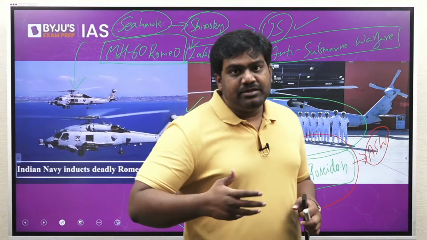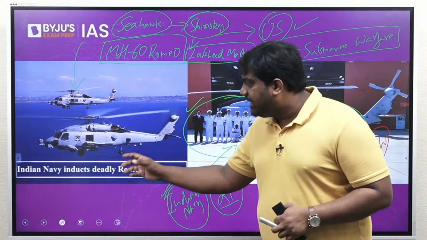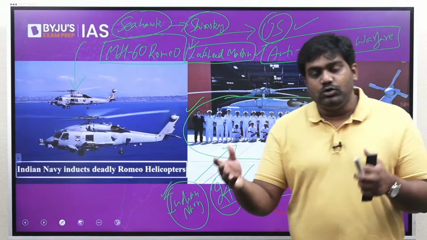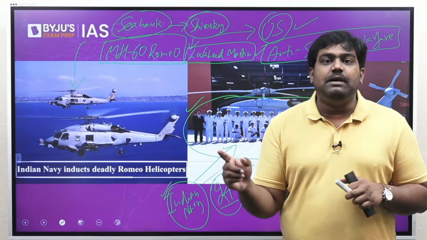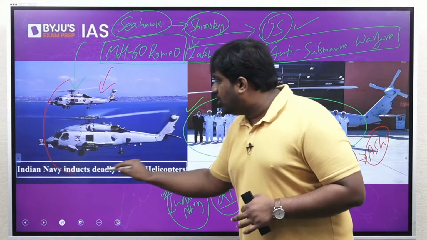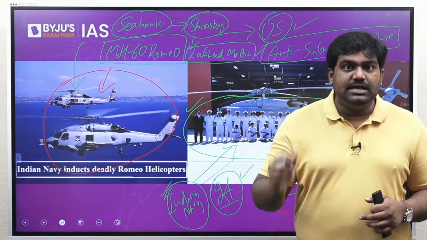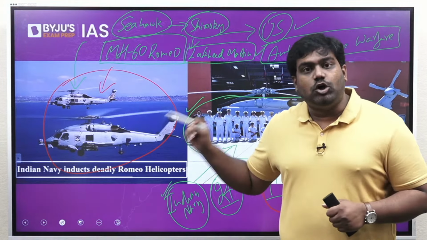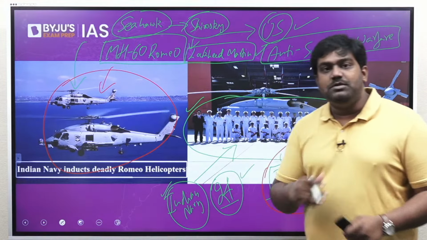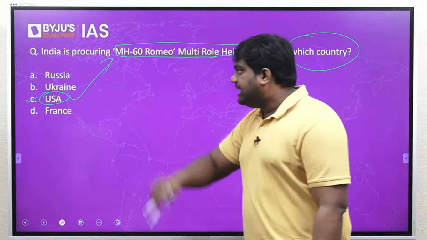So to further add strength to the capabilities of the Navy to target the Chinese submarines, India is procuring the MH-60R Romeo helicopters. So this deal was very much in news. It's a government-to-government deal between India and US, and Lockheed Martin is fulfilling the deal. Is that clear? So this helicopter is very much capable of detecting submarines that remain hidden. It can track them down, mount surveillance on them, and even fire missiles and torpedoes to bring down these submarines. That is the reason why this platform is very, very important. So the right answer is option C, the United States.